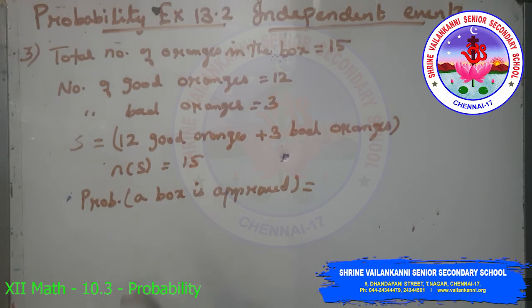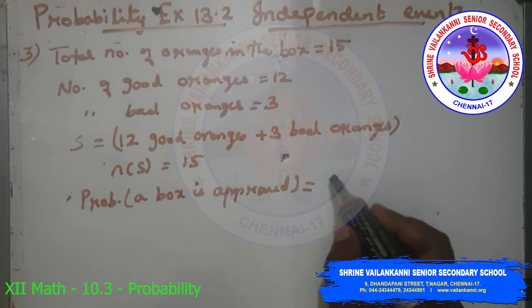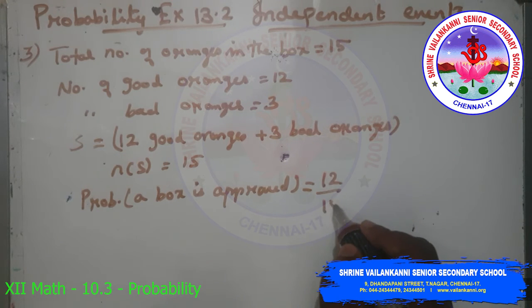The 3 randomly selected oranges are drawn without replacement. So once it is selected, it cannot be replaced, and the total number of oranges will be 1 less. The probability of selecting good oranges in a box which is approved for sale: first we have 12 good oranges, and we select 1 orange from 12 good oranges, so 12 by the total number of oranges, 15.